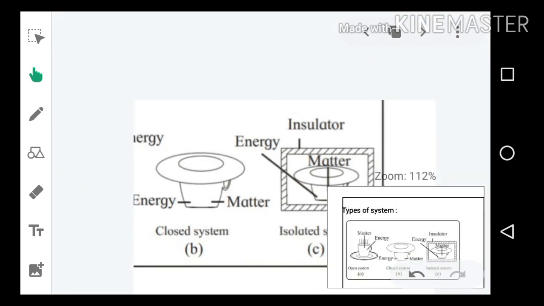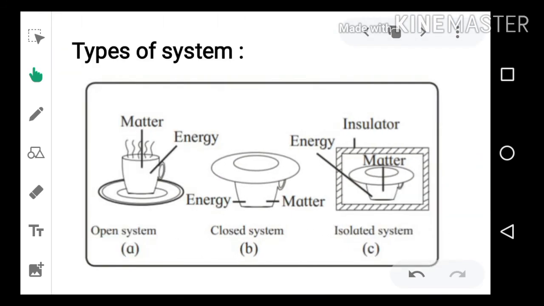So these are three different types of system based on the exchange of energy as well as matter with the surrounding, that is open system, closed system and isolated system.